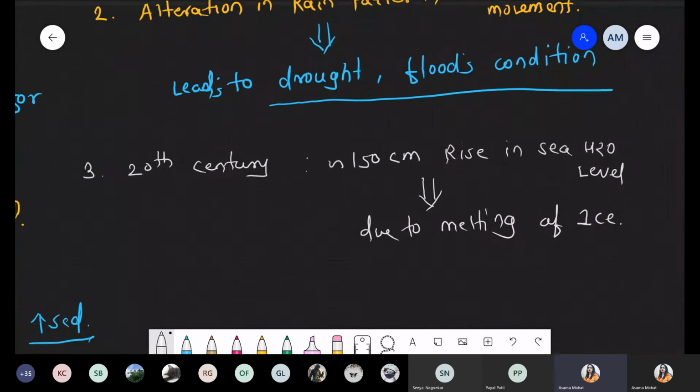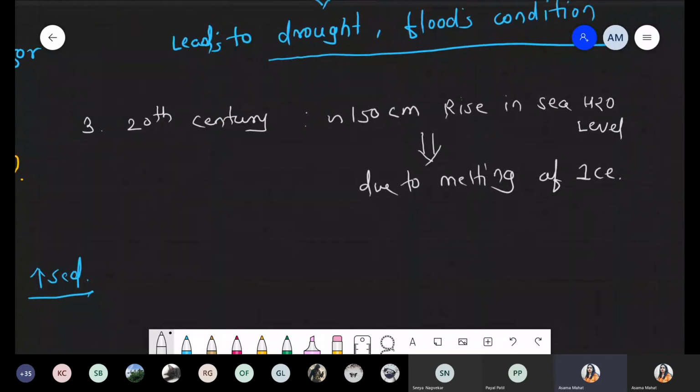Now the next condition is with respect to photosynthesis. So number 4, negative impact. In this condition, what will be the negative effect on photosynthesis? I am giving one relationship.